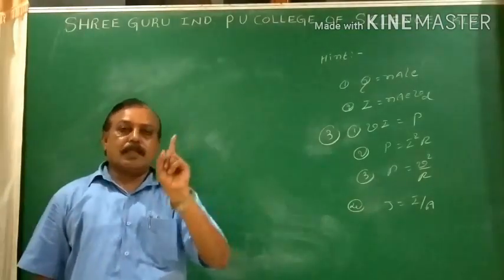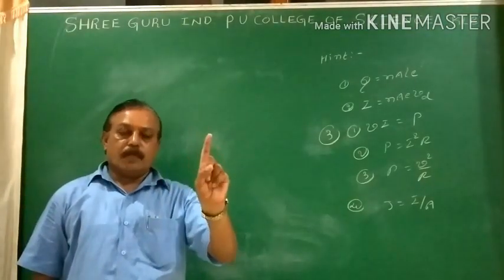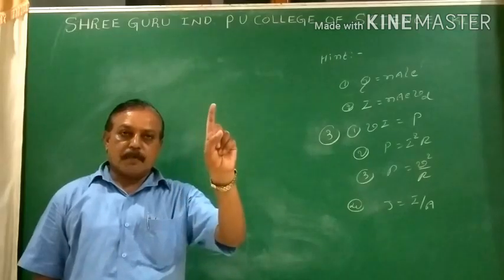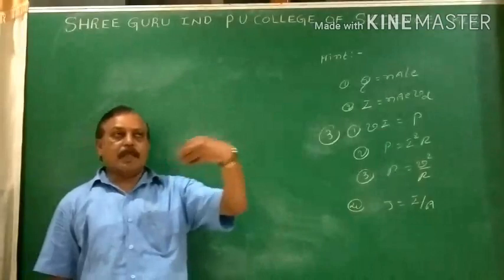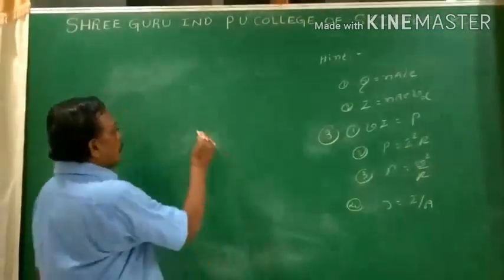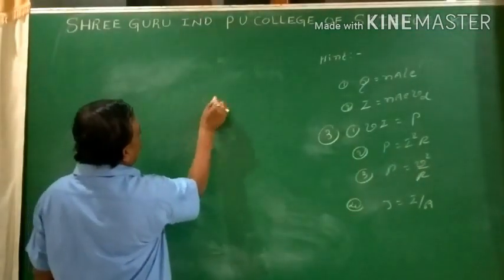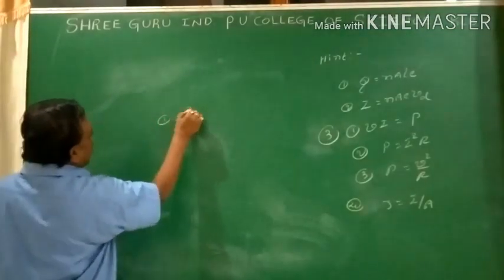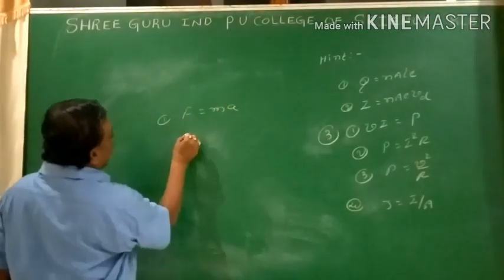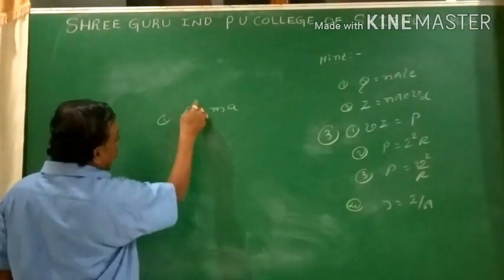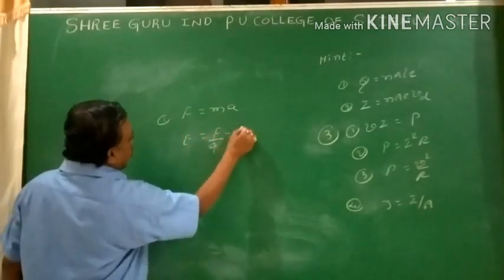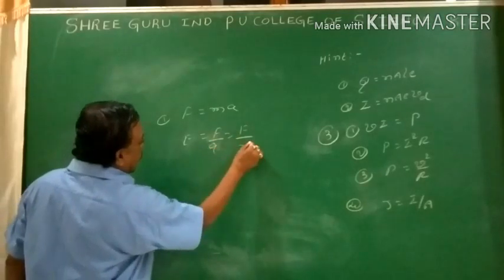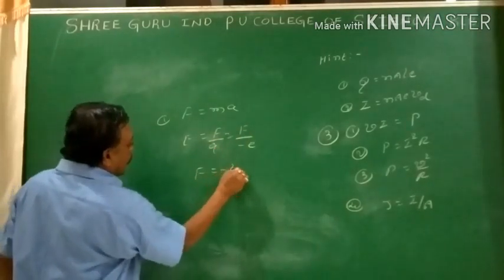Vd: the velocity term comes out of acceleration, and the acceleration term comes out of force. Then we take the expression from Newton's second law of force, and we derive the equation for drift velocity. Force equals mass into acceleration, the concept we have taken. Then, since we are dealing with an electrical term, E equals F by Q, where Q is the charge. We are dealing with the electron, so the charge is minus e, and F equals minus e into E.